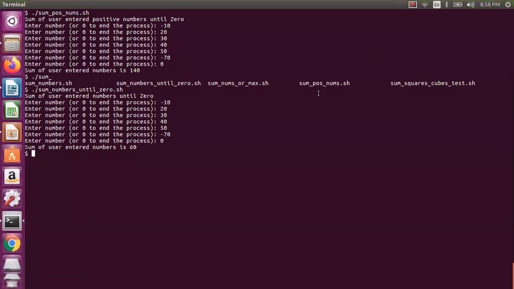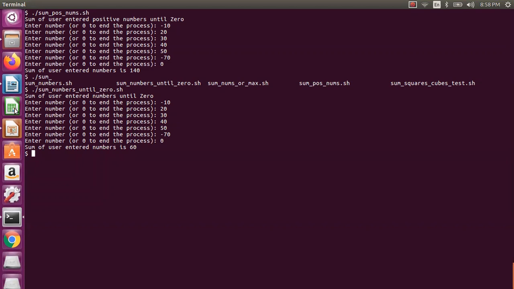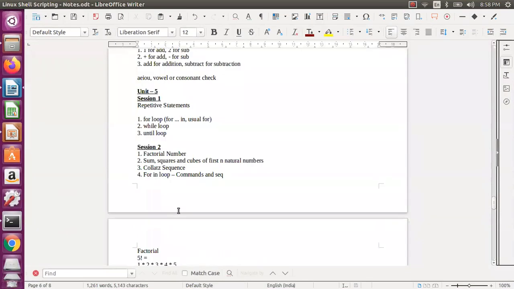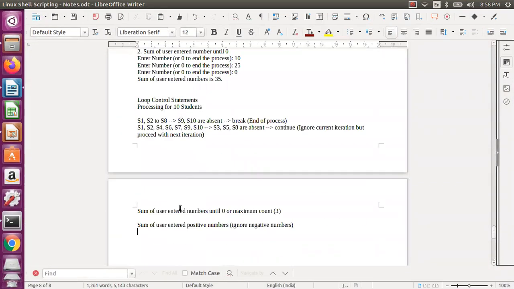Hello all, welcome back. Now let us continue with the next topic, which is nothing but nested loops. We have seen loops and loop control statements. Now we will be seeing nested loops. So what are nested loops? A loop within a loop. That is a nested loop.